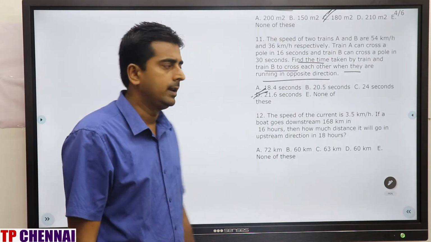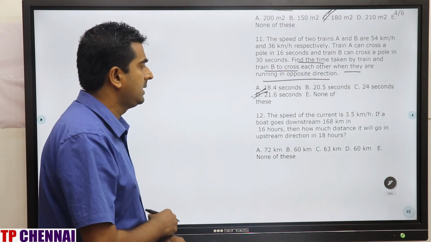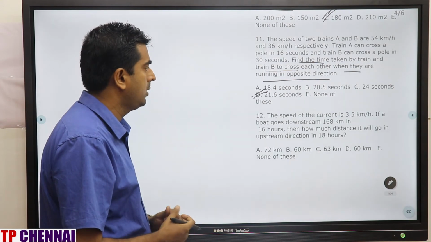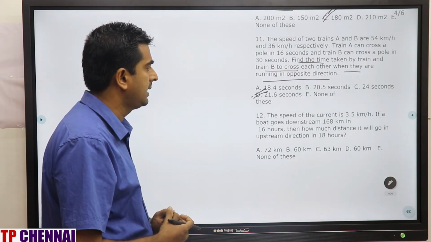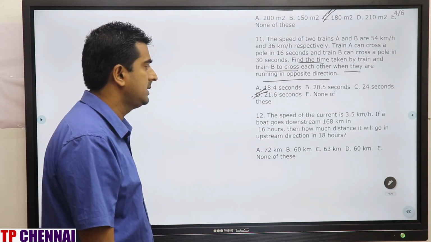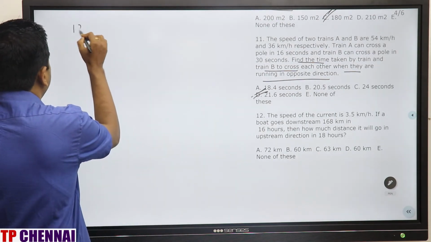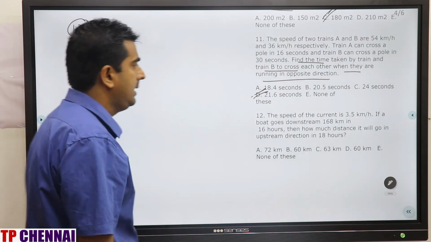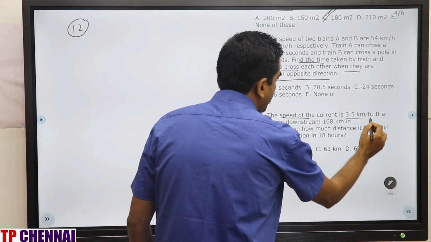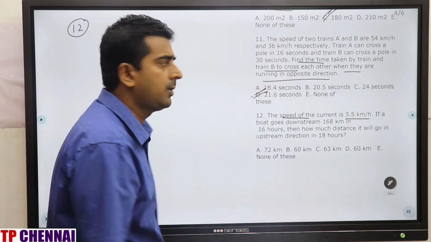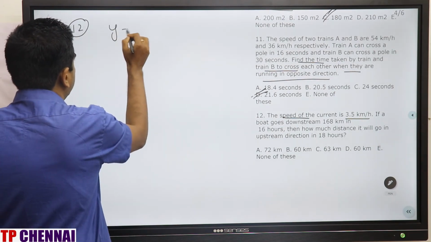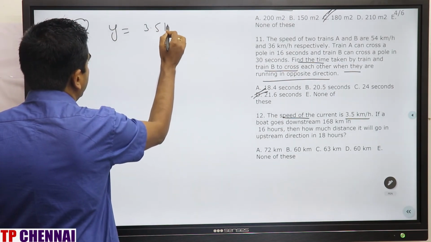Now we'll see question number 12. The speed of current is 3.5 km per hour. If a boat goes downstream 168 km in 16 hours, then how much distance will it go in upstream direction in 18 hours? So speed of current is 3.5 km per hour. Speed of current is nothing but y. So y is nothing but 3.5 km per hour.